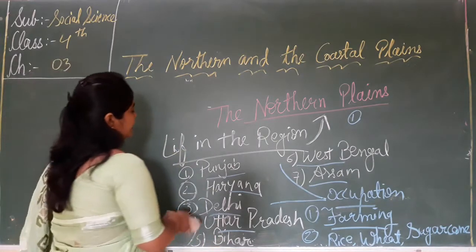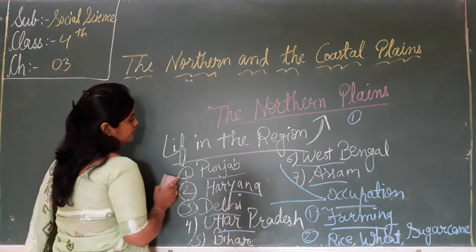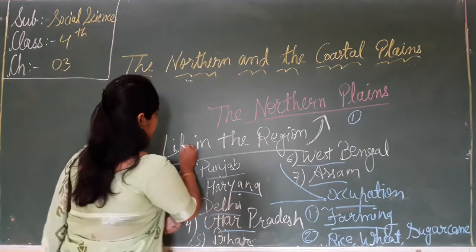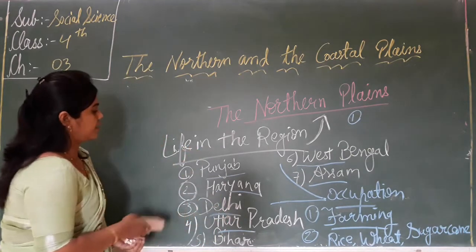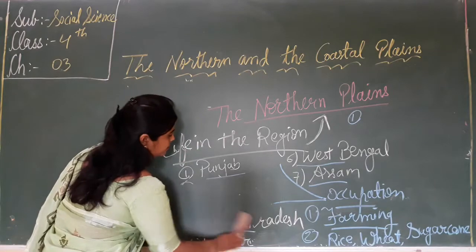Now we will study that particular state one by one. Now first is Punjab.